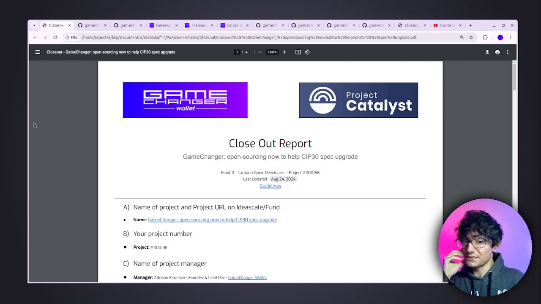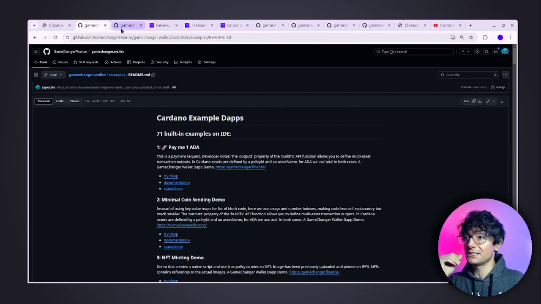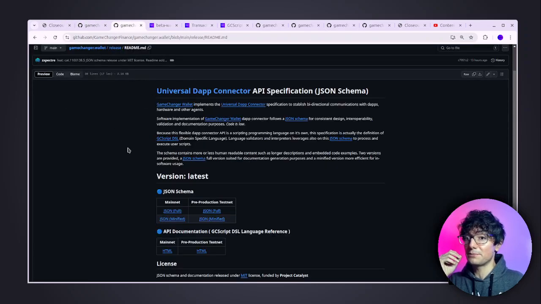Key achievements of this project include reviewing and expanding the JSON schema of this dapp-connector, which is the technical specification of this dapp-connector design.